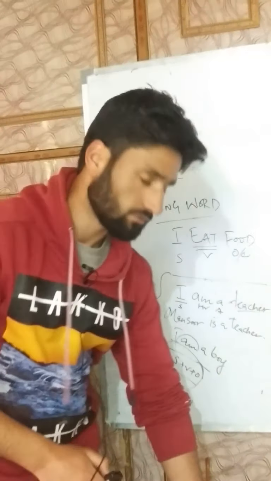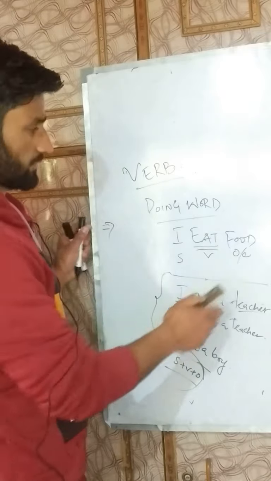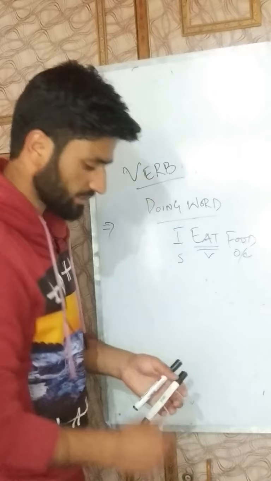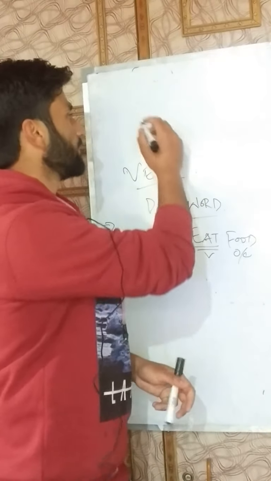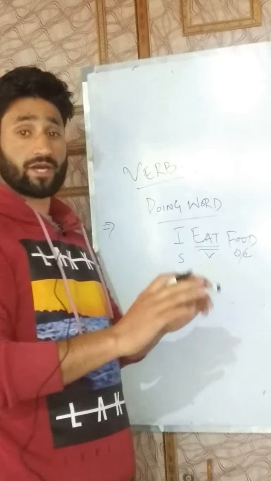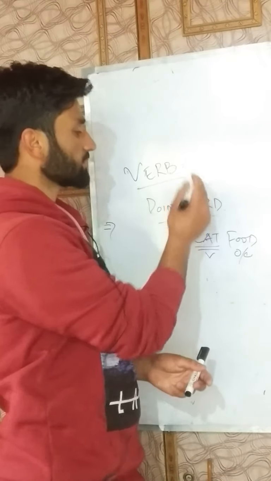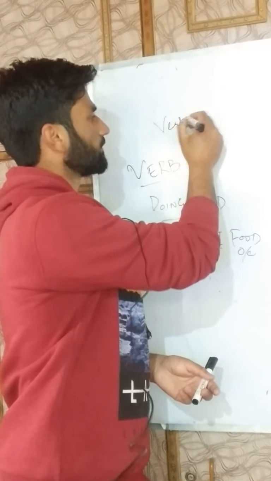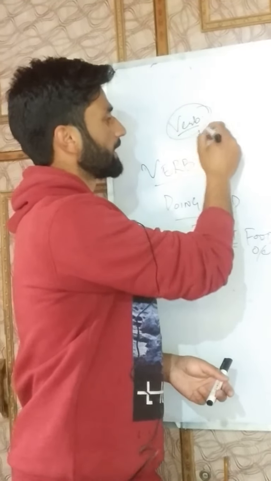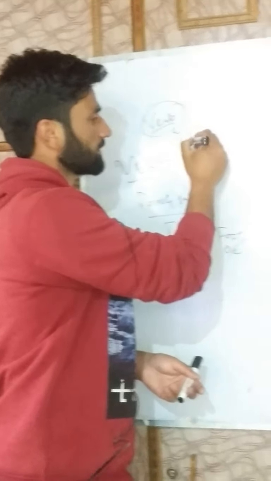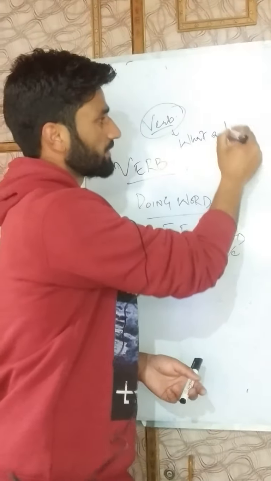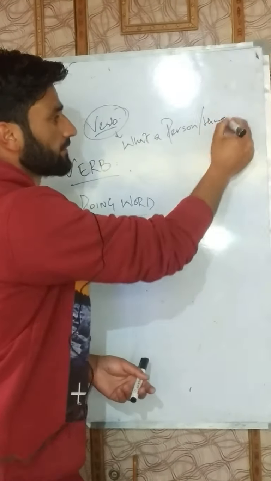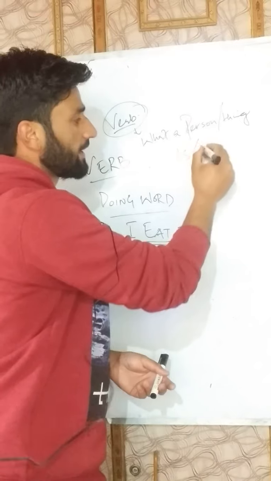When we talk about the definition of a verb, we could understand it by this definition, or by two more things. When we try to understand the word verb, we must think of verb as what a person or thing is: is, am, are.